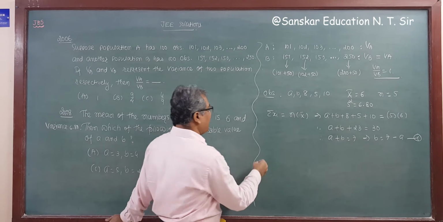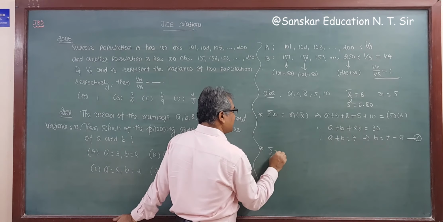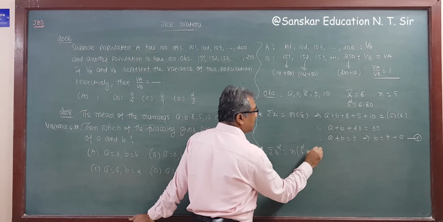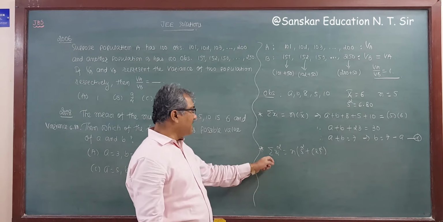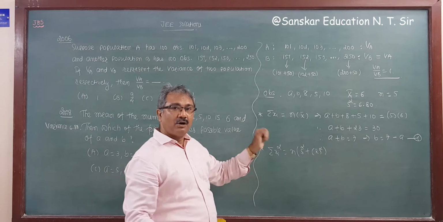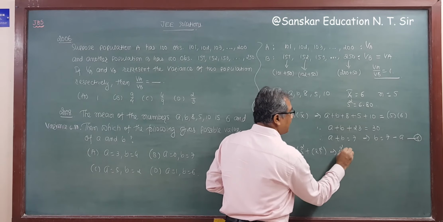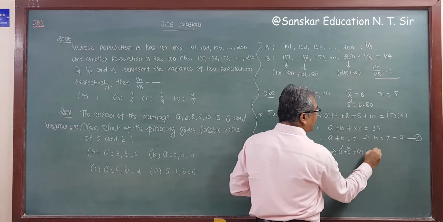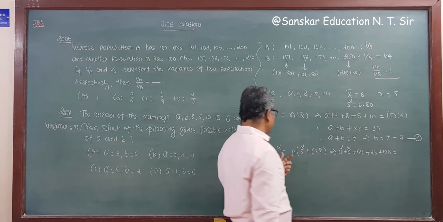Right? Now sigma xi square. The formula is n into s square plus mean whole square. Now sigma xi square means the sum of the squares of the observations. So a square plus b square plus 64 plus 25 plus 100 is equal to this sigma xi square.